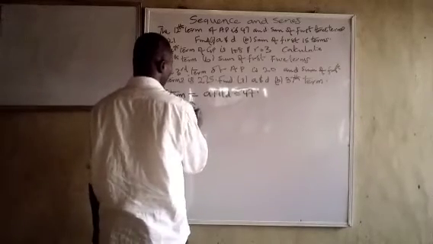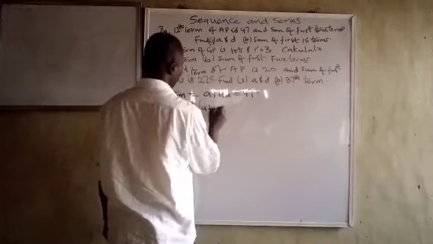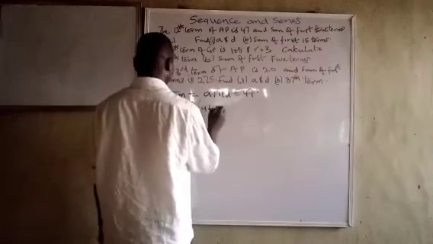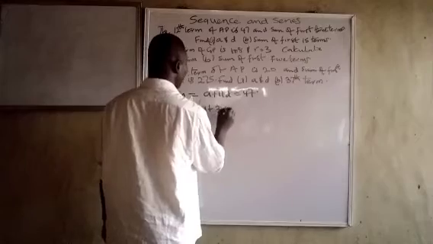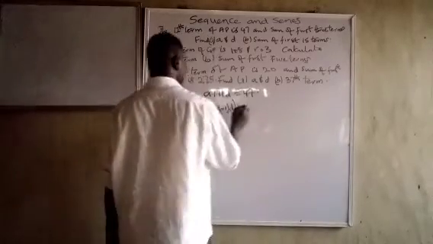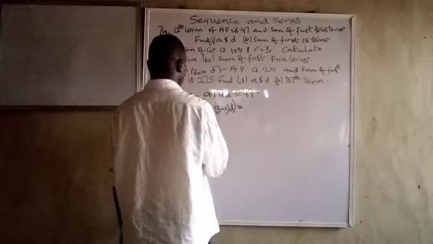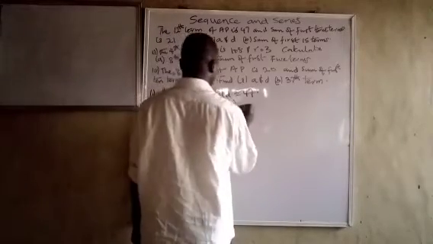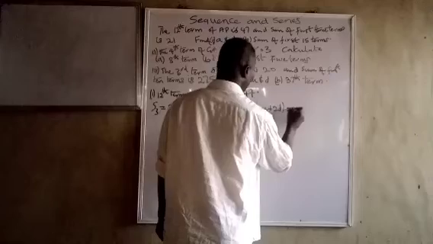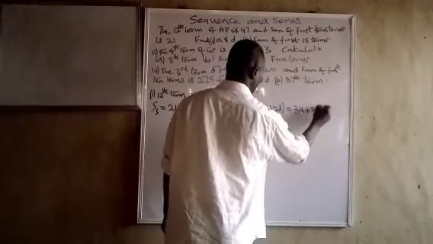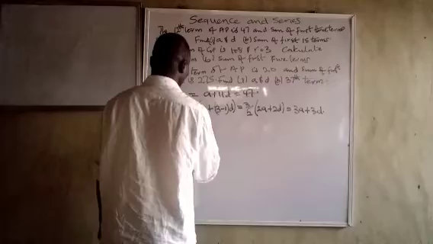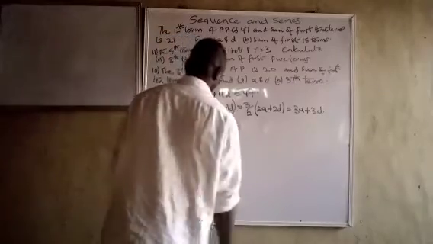It's n over 2 into 2A plus (n minus 1)D. So I have 3 over 2 into 2A plus 2D, equal to 3A plus 3D. If I work this further, it means that 7 equals A plus D.